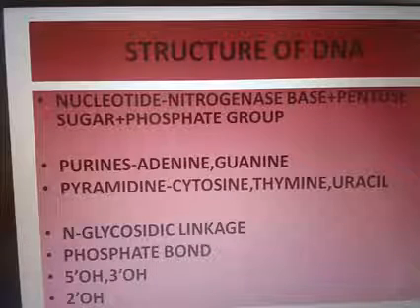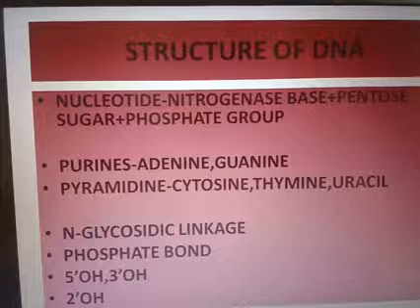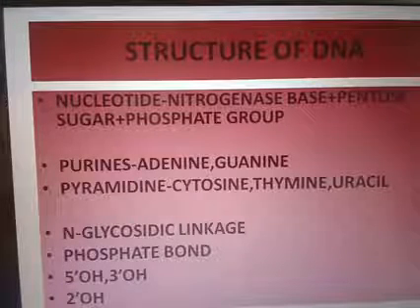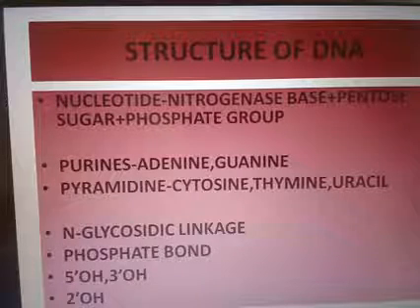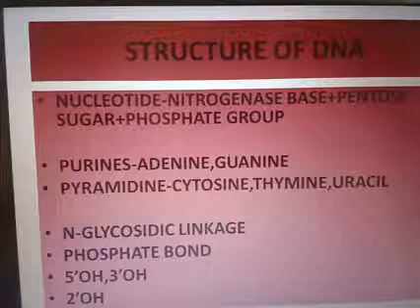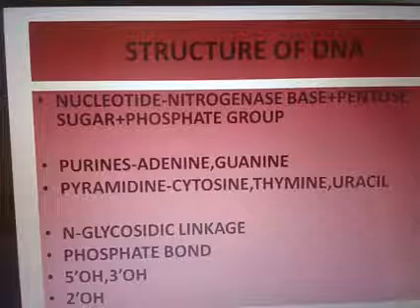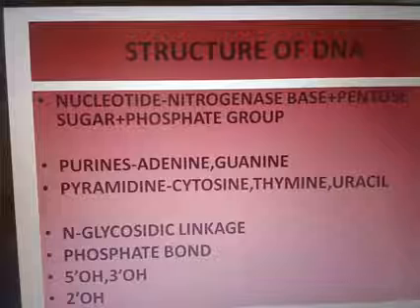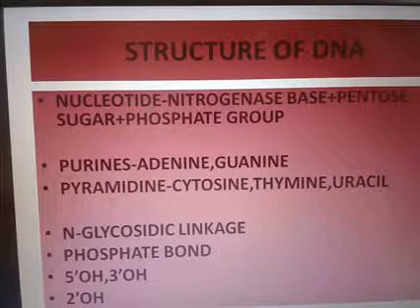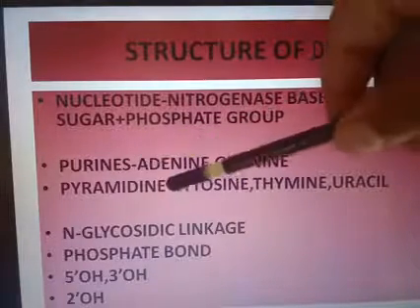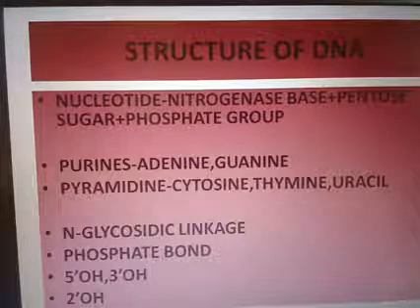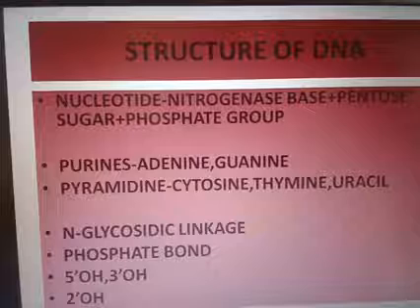The nitrogenous bases present in DNA are A, T, C, G. ATCG stands for A, adenine, T, thymine, C, cytosine and G, guanine. So these nitrogenous bases are mainly of two types, purines and pyrimidines.